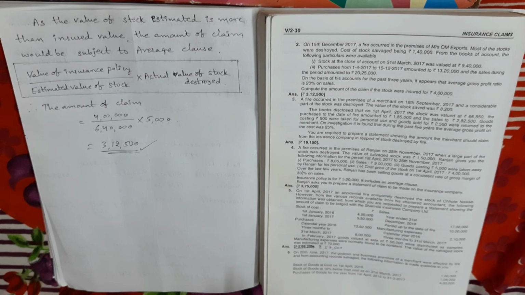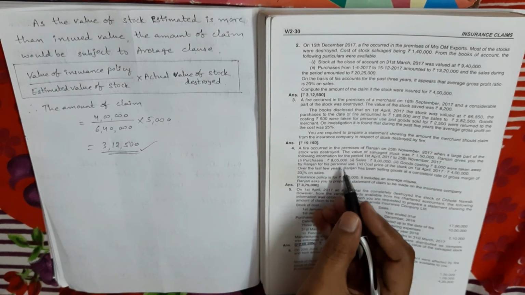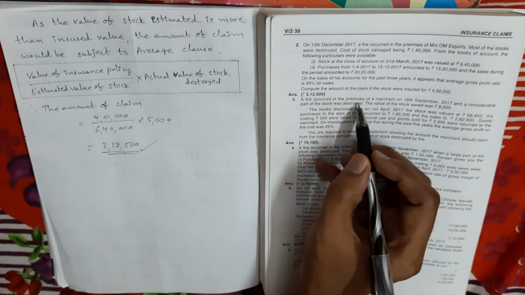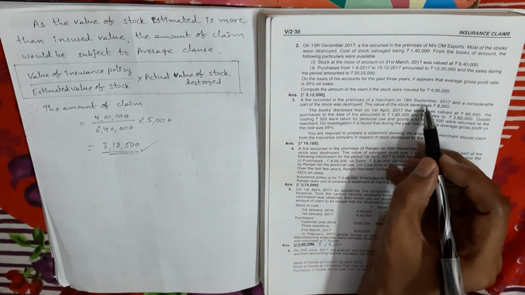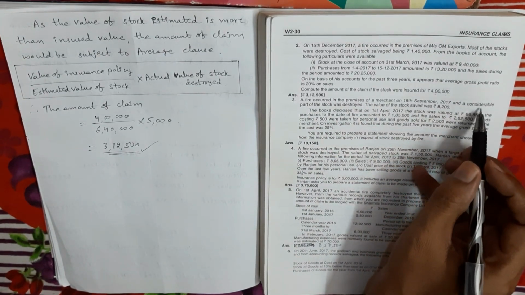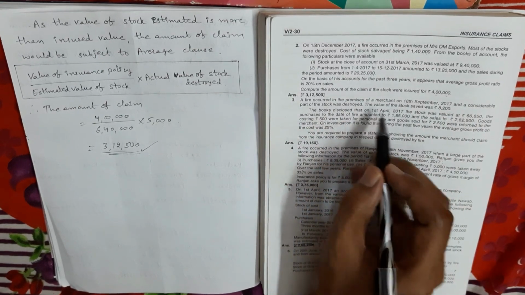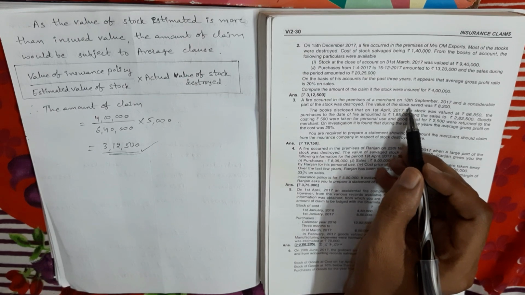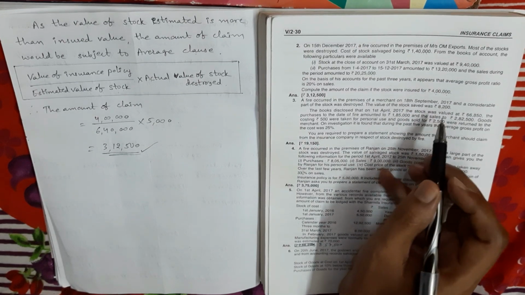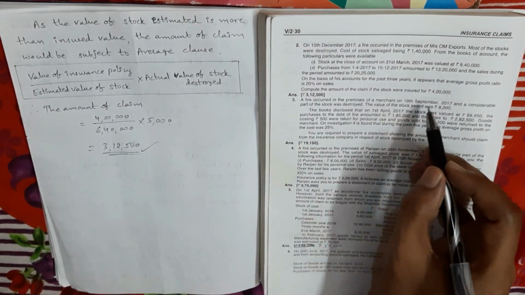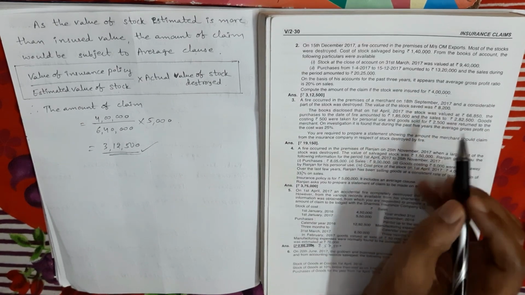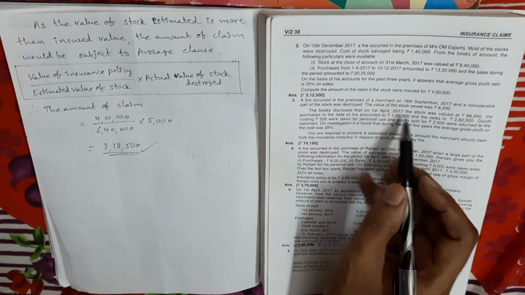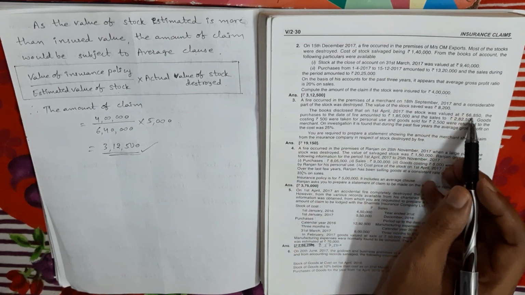Now see one more problem. Your textbook, problem number 3. A fire occurred in the premises of a merchant on 18th September 2017 and a considerable part of the stock was destroyed. The value of the stock saved was 8,200 rupees. This is the value of salvaged stock, 8,200. And what is the fire accident date? 18th September 2017. The books disclosed that on 1st April 2017, the stock was valued at 66,850 rupees.